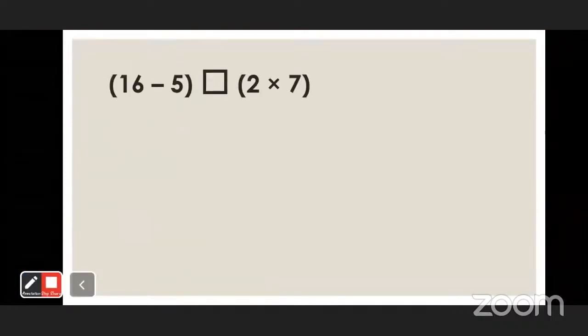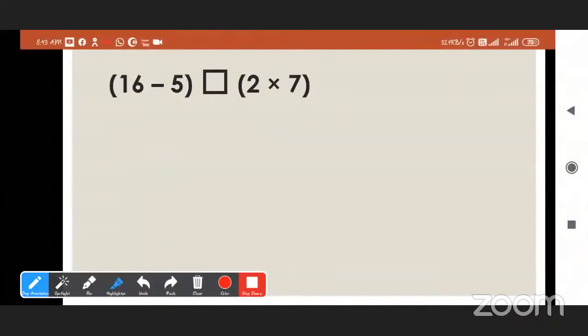Now, do this. 16 minus 5 is 11. Good. And 2 into 7, 2 multiplied by 7, is 14.